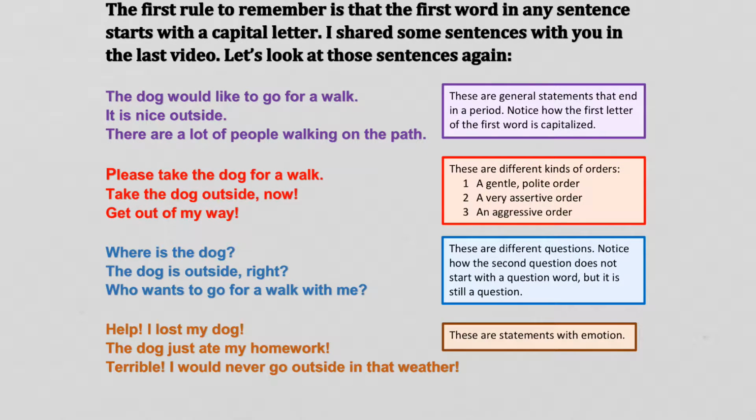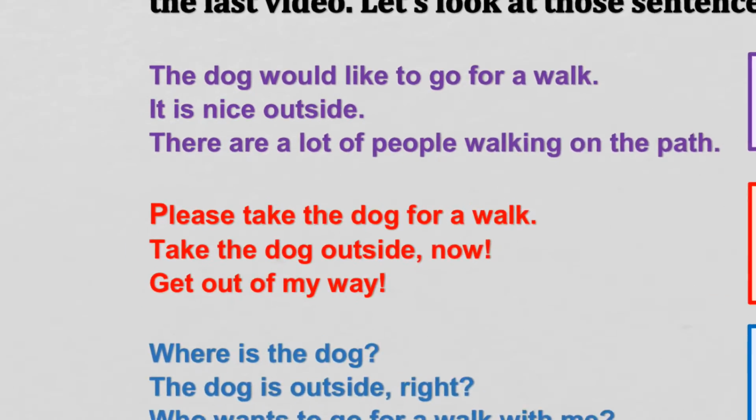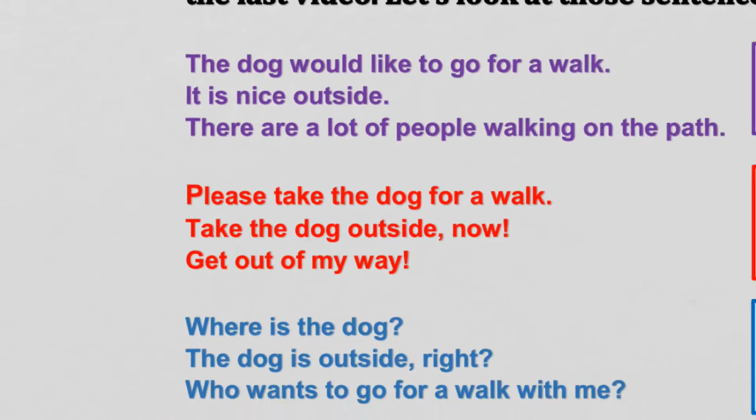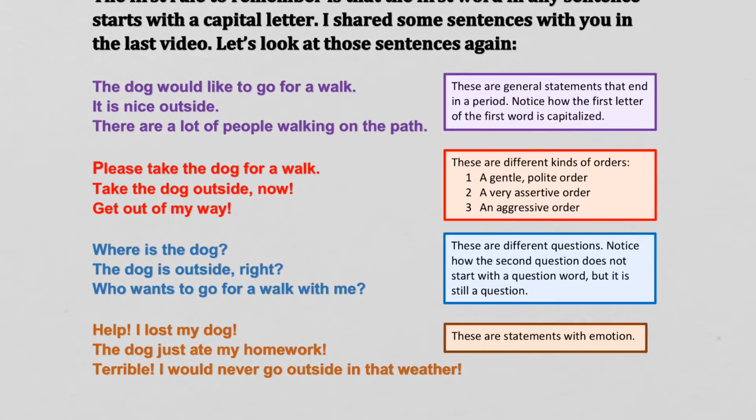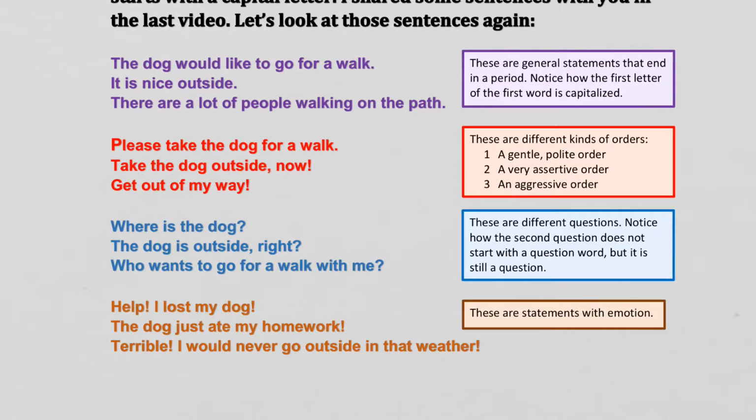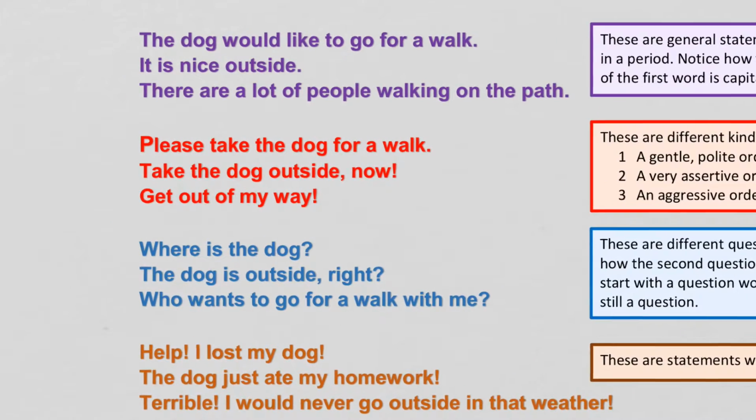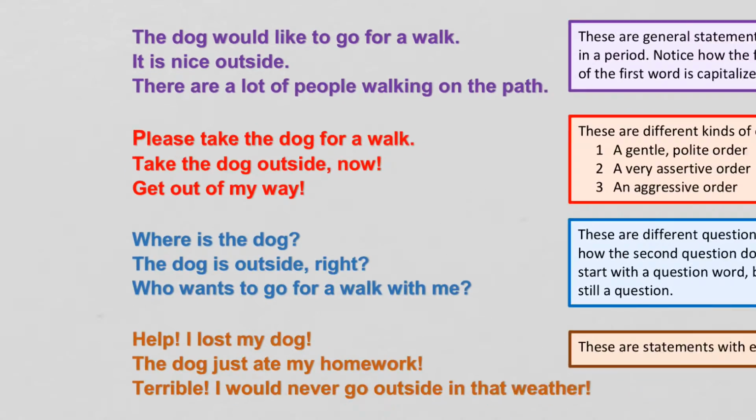Now, just in case anyone would like a very quick review, all the first 3 examples here in purple, they're all general statements that end with a period. Notice how the first letter of the first word is capitalized. So that's what I want you to notice today, is that first letter and the first word is capitalized. And when we were talking about punctuation, when we looked at these sentences, we talked about how we ended them with a period. But for today, I just want you to know that the first letter in the first word for all of these sentences is capitalized.